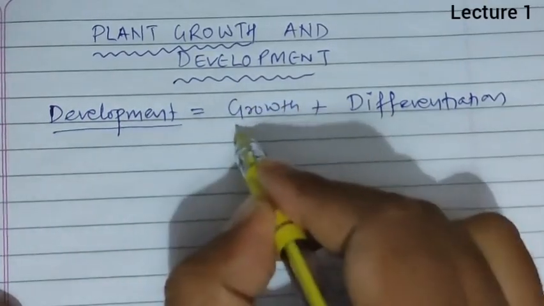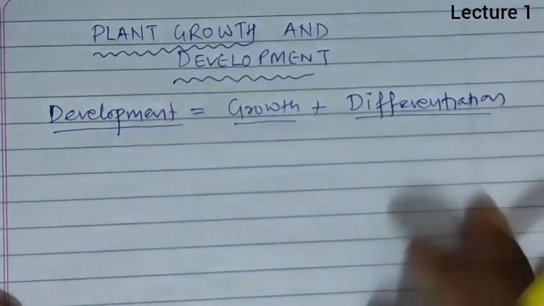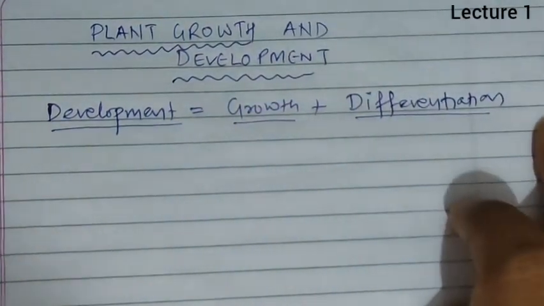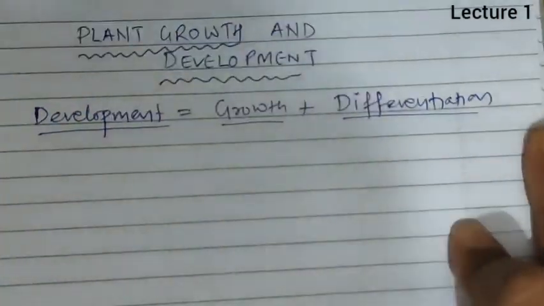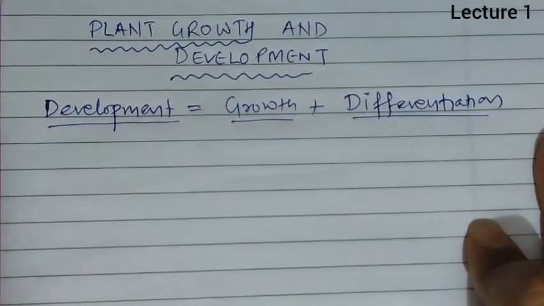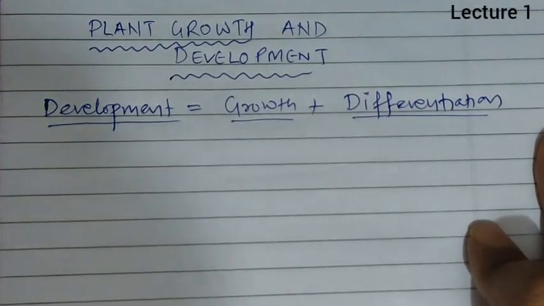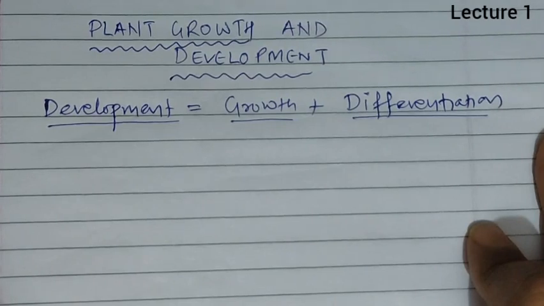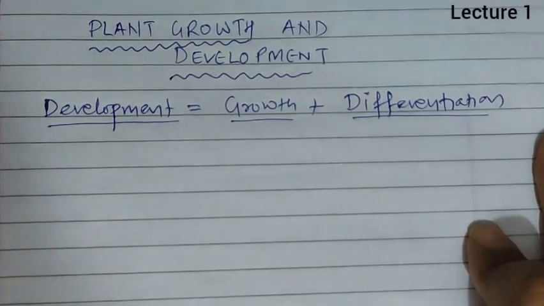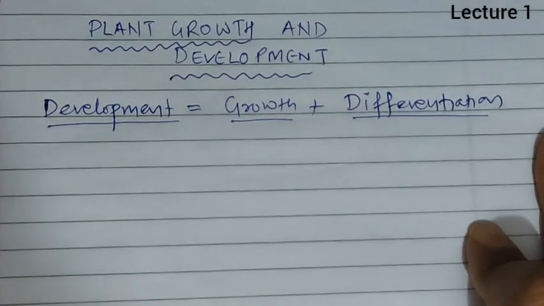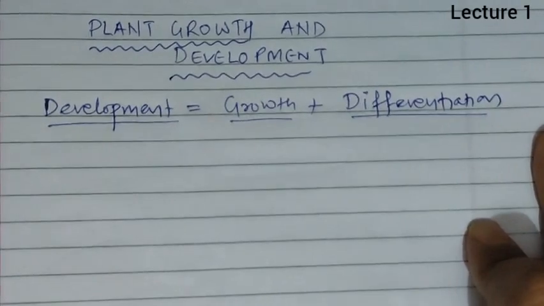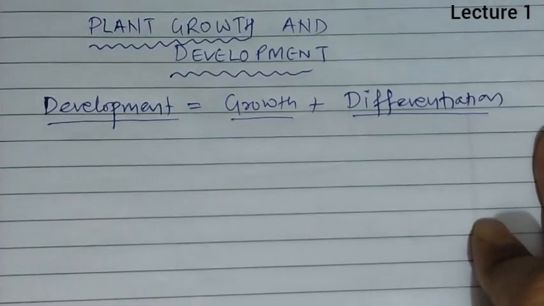So development is nothing but growth plus differentiation, meaning whatever changes take place due to growth and differentiation, or formation of non-dividing cells, that lead to a particular change in the shape, size and volume in the organism, that is called development. First we will be talking about growth, then we will talk about development. So first we focus on plant growth.